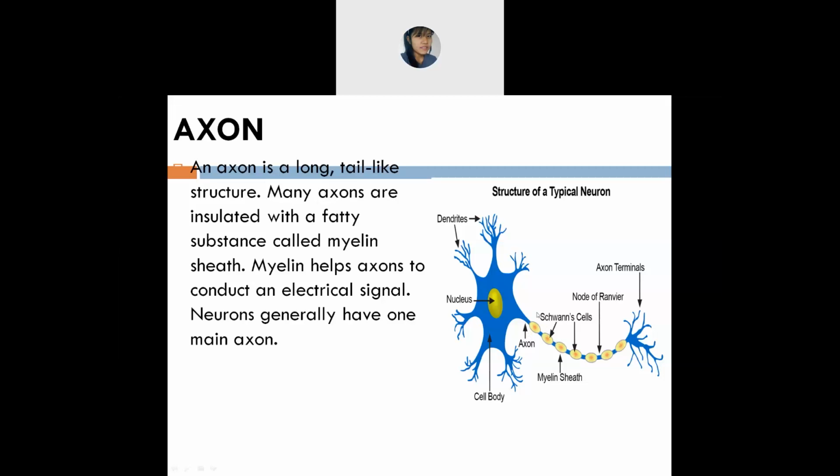Okay, and these neurons have only one axon. It means this one. Did you understand axon? This axon is long, a tail like structure, and it is covered with a fatty substance which is known as myelin sheath. And this myelin sheath helps in conducting electrical signals. Okay, so this is about axon.